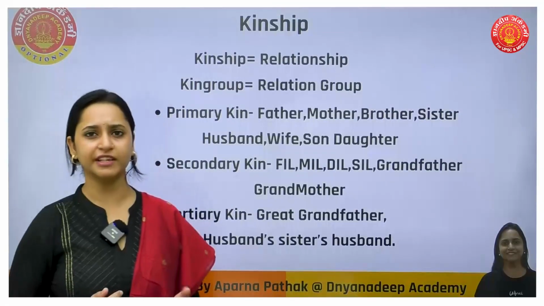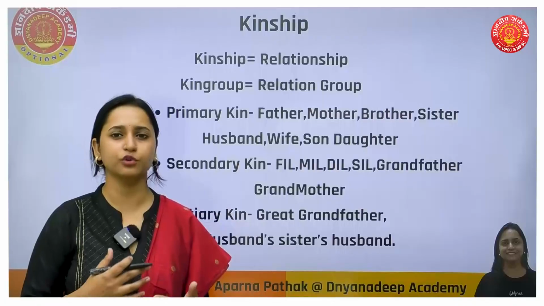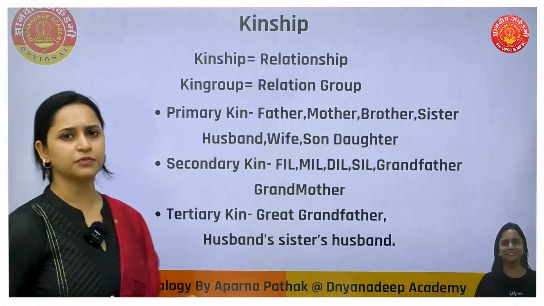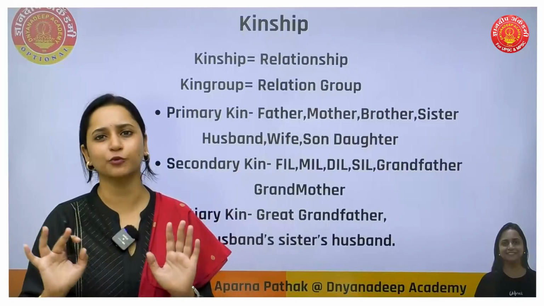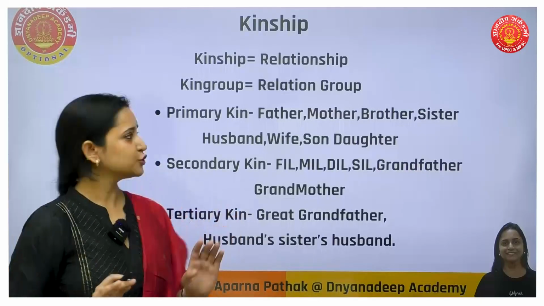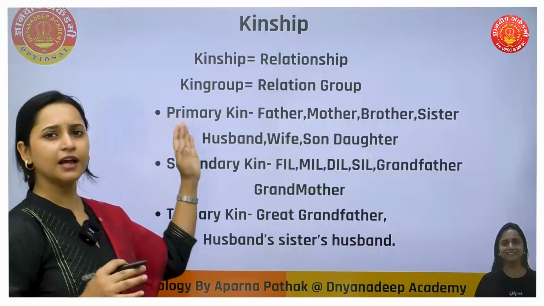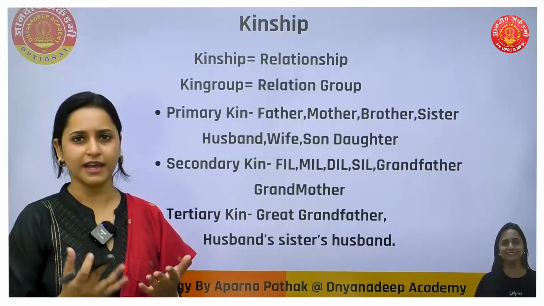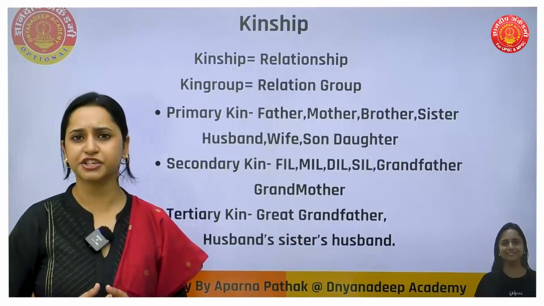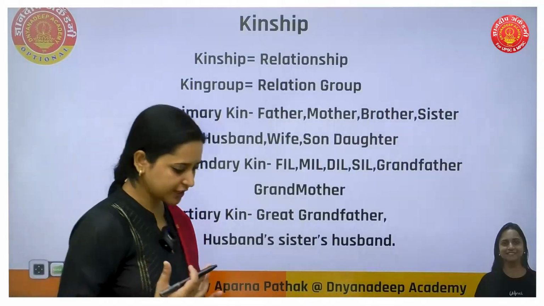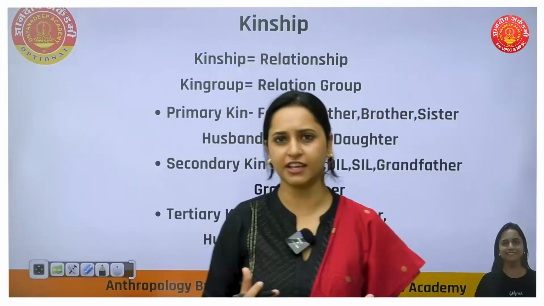So after family, our next chapter is about kinship. What is kinship? Kinship means relationship and kin group means relation group, that is relatives. So here there are types of kins. That could be primary kin, secondary kin, tertiary kin. I'll explain what is primary kin, secondary, tertiary kin.